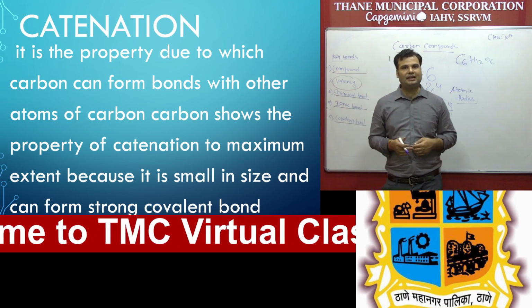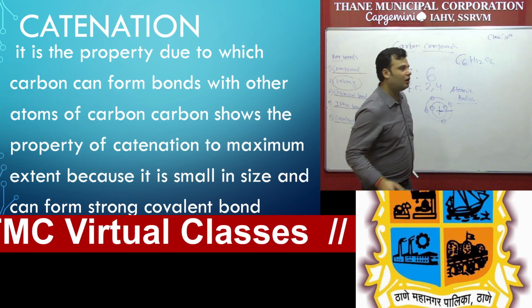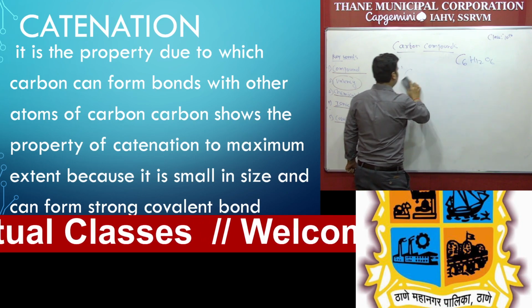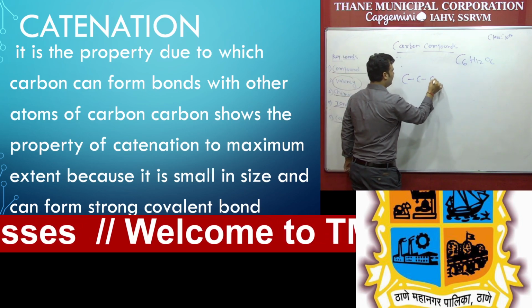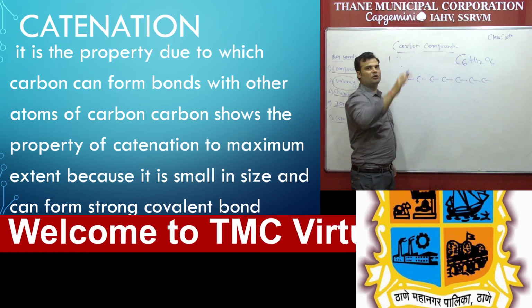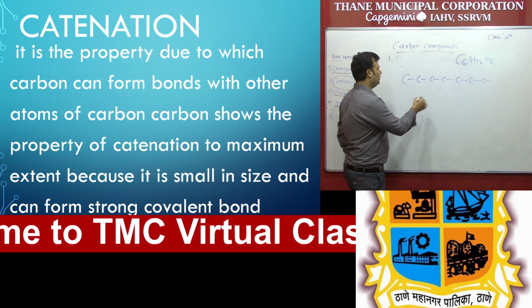I already told you before: a covalent bond means sharing of electrons. So take one example of carbon. Catenation means they can form self-repeating chains, so they can combine n number of carbon units. This type of property is known as catenation.